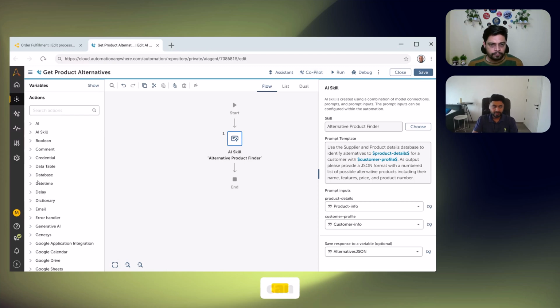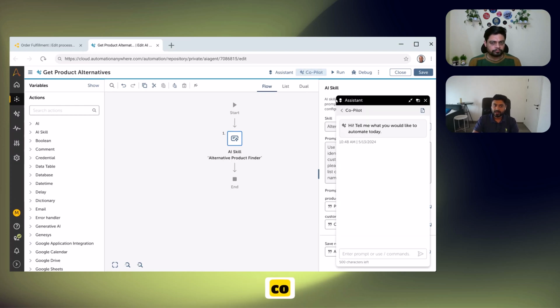This is where I have the option. I can either use my action packages on the left and bring it in, or instead I'm going to use my Copilot feature for Automators. Copilot for Automators is also an AI-based skill. Just as we are building an AI agent for a business user, we have also infused AI into the platform to make development easy. You saw in Autopilot, we can convert PPA to structured workflows. But even after the workflow is created, to fine tune your tasks or your steps, to fill in the parameters and so on, you can use our Copilot for developers to help you do that.